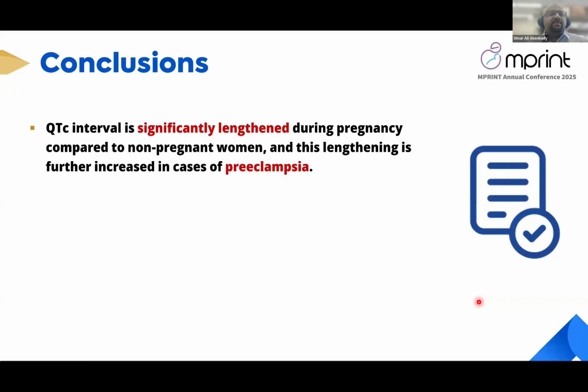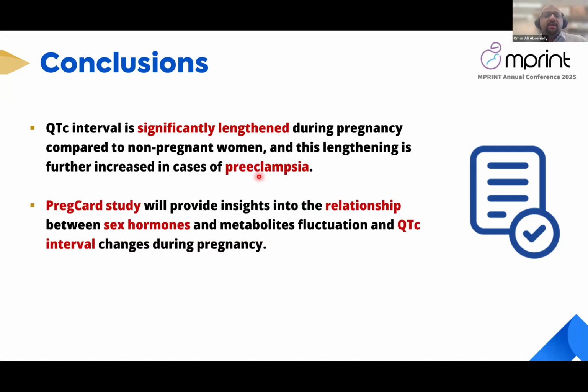So to conclude, our systematic review found significant QTc lengthening throughout trimesters of pregnancy compared to non-pregnant women, with an additional increase in preeclampsia. Our BreakCard study hopefully will provide insight into the relationship between the sex hormone and metabolite fluctuation and QTc interval during pregnancy.